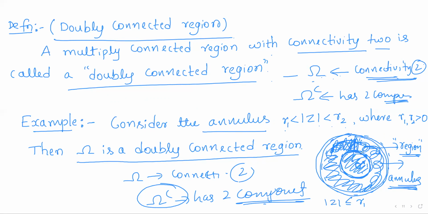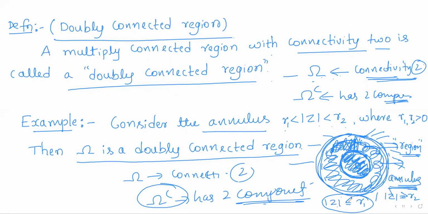So the points on the smaller circle and inside the smaller circle form one part of the complement, and the points on the outer circle and outside the bigger circle form the other part. Points on the outer circle means modulus of z equals R2, and points outside the bigger circle means modulus of z greater than R2.